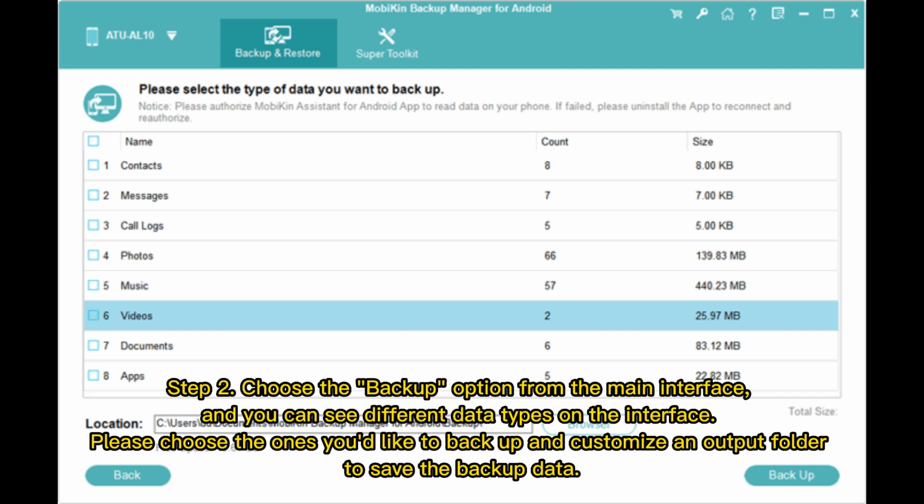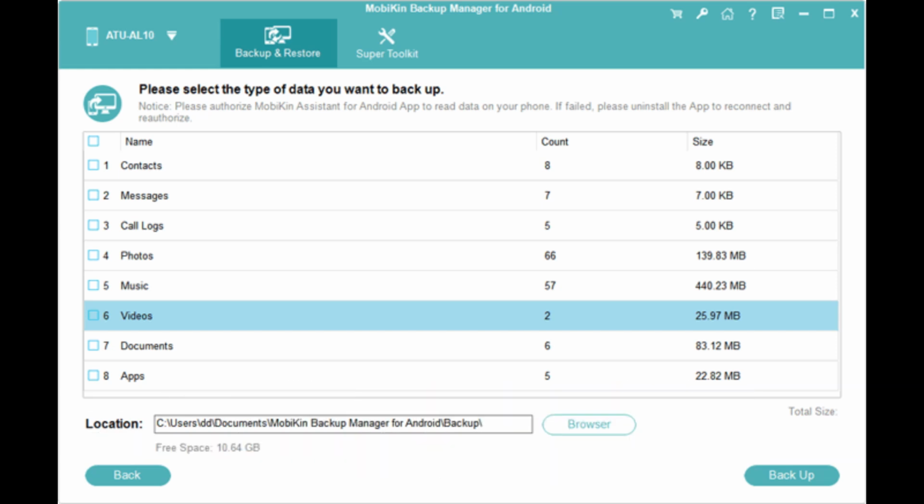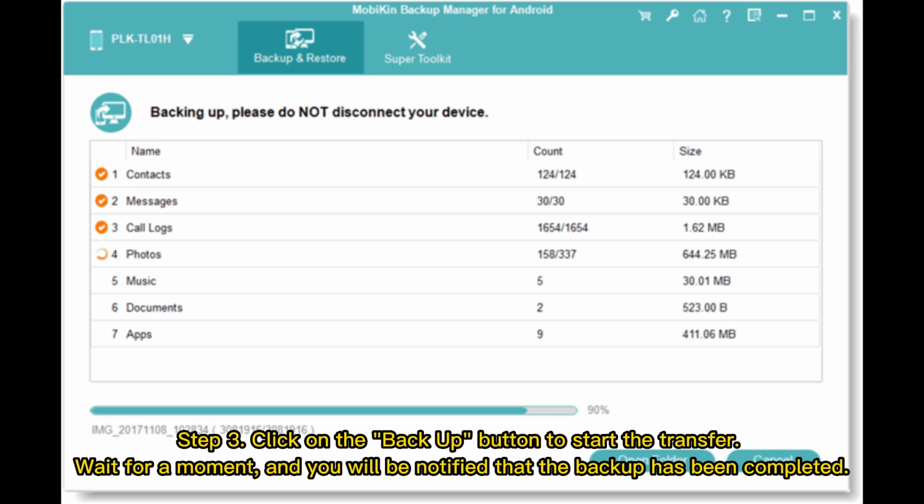Step 2. Choose the backup option from the main interface, and you can see different data types on the interface. Please choose the ones you'd like to back up and customize an output folder to save the backup data. Step 3. Click on the Backup button to start the transfer. Wait for a moment, and you will be notified that the backup has been completed.